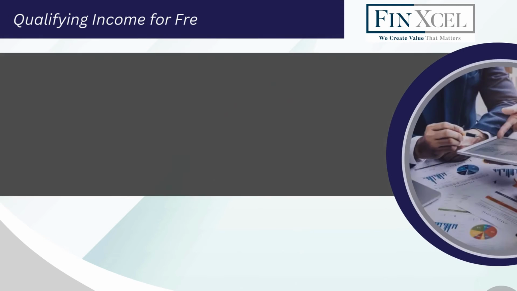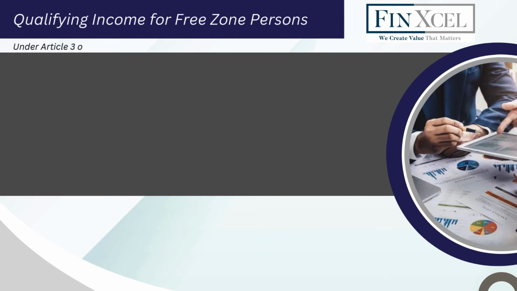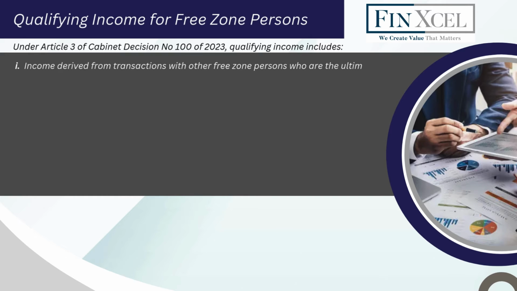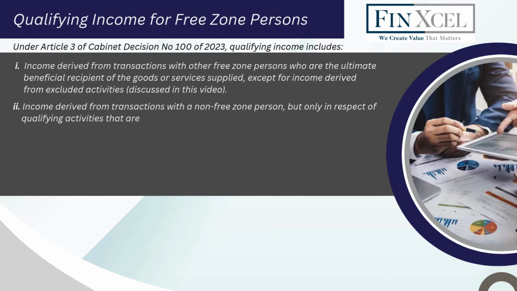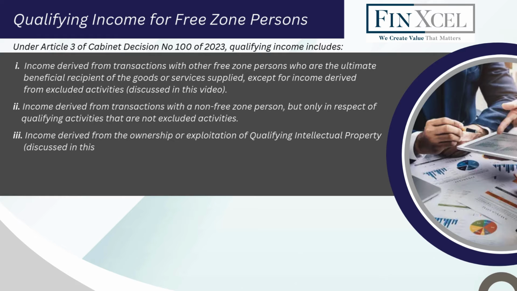Qualifying income for free zone persons. Under Article 3 of Cabinet Decision number 100 of 2023, qualifying income includes income derived from transactions with other free zone persons who are the ultimate beneficial recipient of the goods or services supplied, except for income derived from excluded activities discussed in this video. Income derived from transactions with a non-free zone person, but only in respect of qualifying activities that are not excluded activities. Income derived from the ownership or exploitation of qualifying intellectual property discussed in this video, and